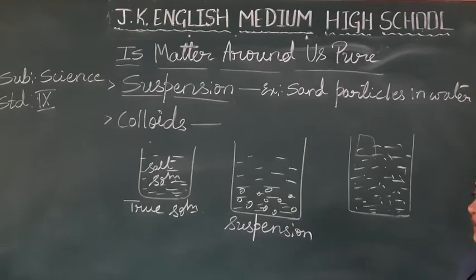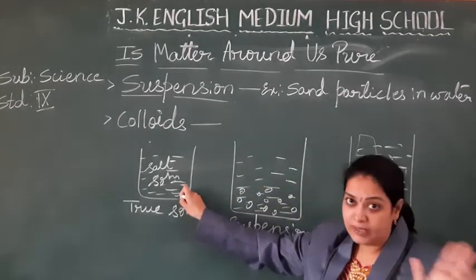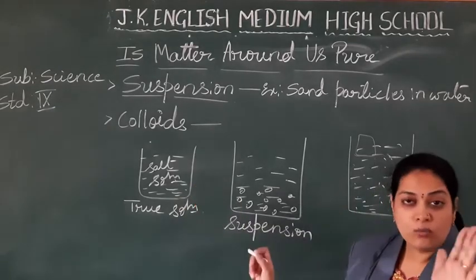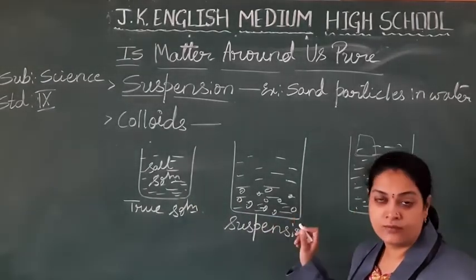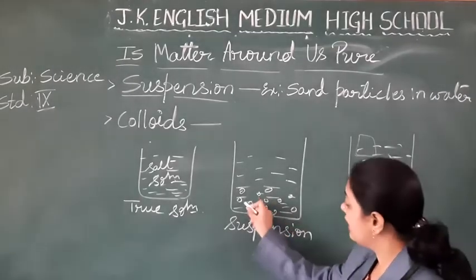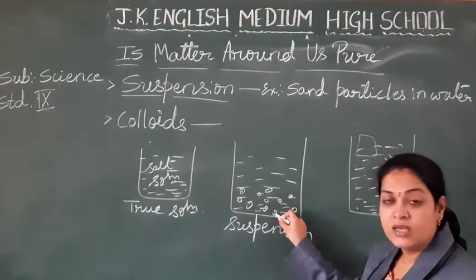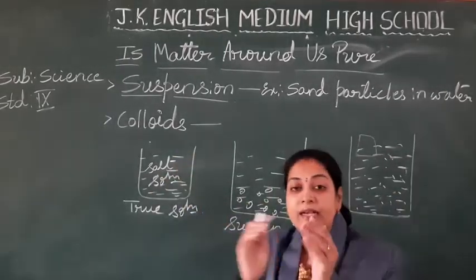Means what happened? This solution looks like a true solution but it is not. It is not a homogeneous mixture. It is a heterogeneous mixture. But the particles are not so large like a suspension. They are not so small like a true solution.